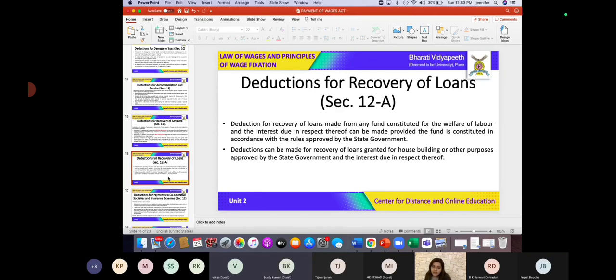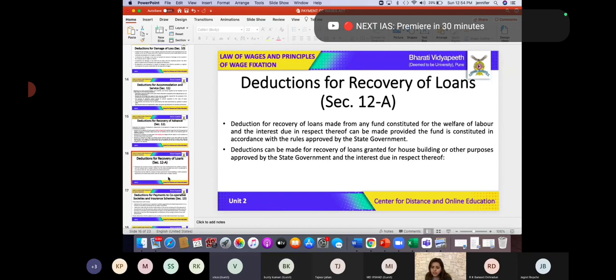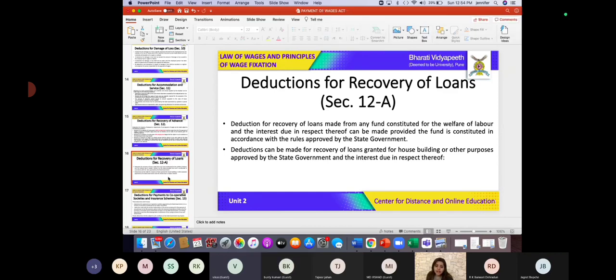Now let us go ahead and talk about deductions for recovery of loans. When a loan is taken by the employee from the employer, and the employer recovers the loan amount by deducting it from his wages, will that be considered valid? The answer is again yes. It is valid under section 28. Deductions for the recovery of loan made from any fund constituted for the welfare of labor, and the interest due in respect thereof, can be made provided the fund is constituted in accordance with the rules approved by the state government.